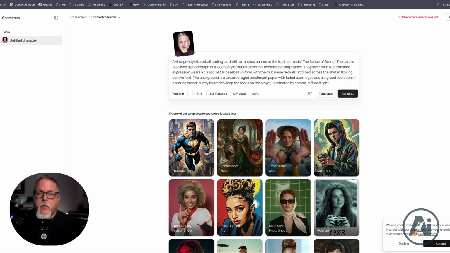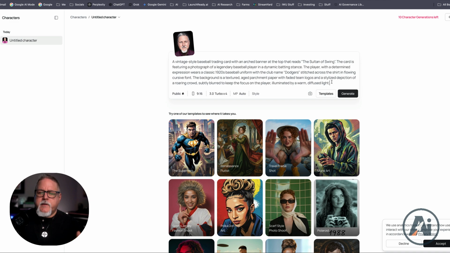Or you can go in here and create a little bit of customization. So in this case, this looks like it's a Kansas City Royals jersey. I'm a Dodgers fan, so we can't have any of that. So we're going to make the club name the Dodgers. The Sultan of Swing, that's a pretty fun name. So we're going to go ahead and keep that.